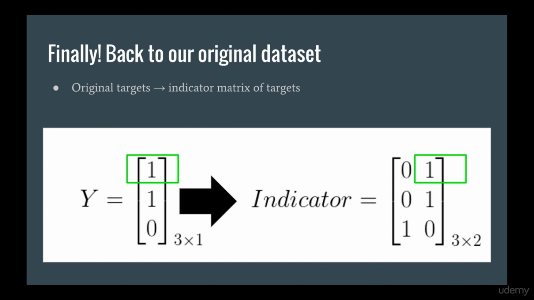Now that you've seen how to turn a list of targets into an indicator matrix, let's do this with our original dataset. Recall that we had 3 samples and 2 classes. That means our indicator matrix should be of size 3 by 2, and the elements are shown here. Since sample 1 has the label 1, there should be a 1 in the target indicator matrix at index 1. Since sample 2 has the label 1, there should be a 1 in the target indicator matrix at index 1. Since sample 3 has the label 0, there should be a 1 in the target indicator matrix at index 0.